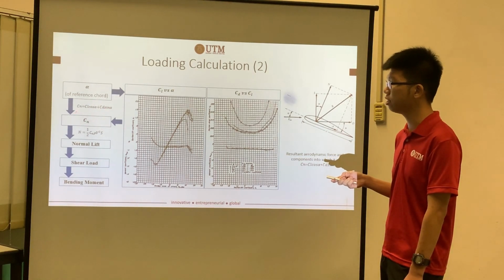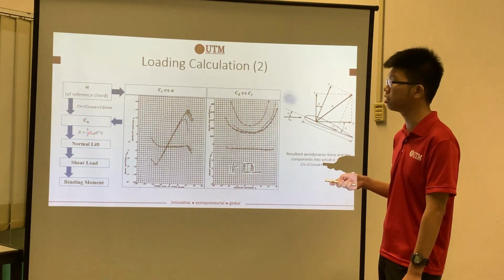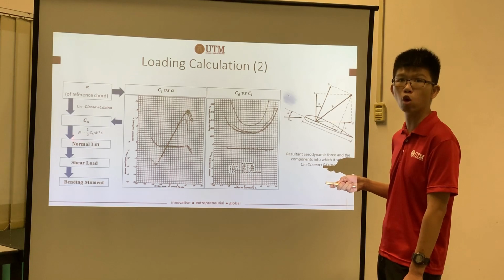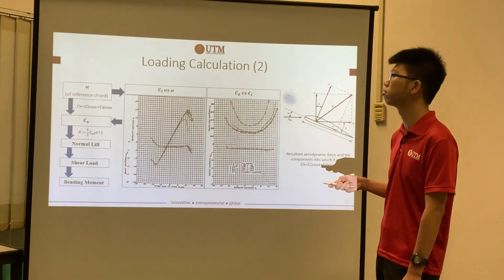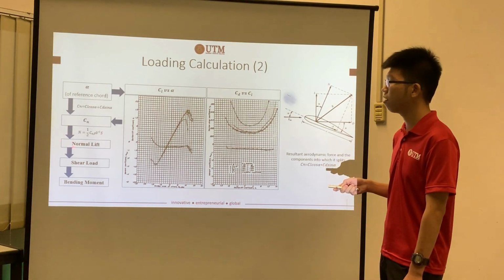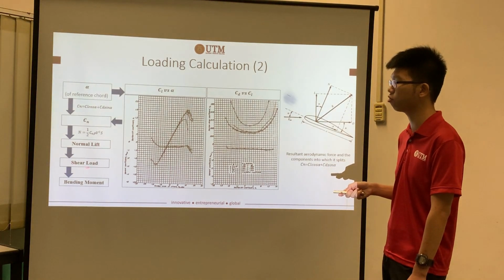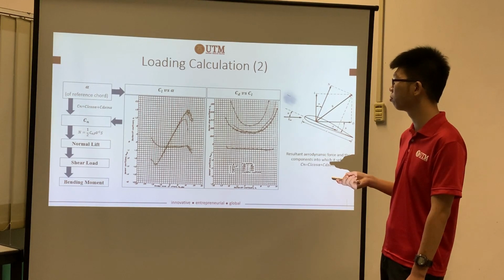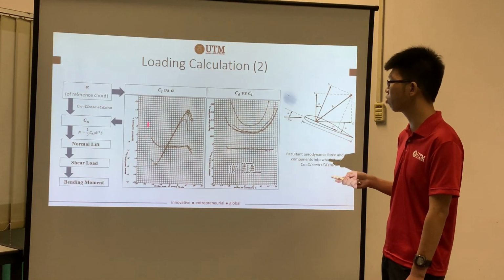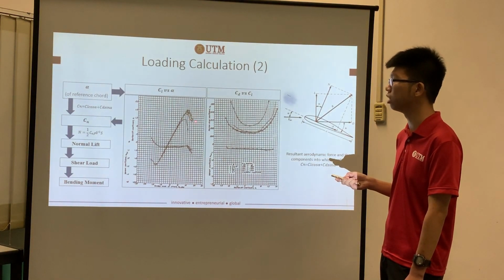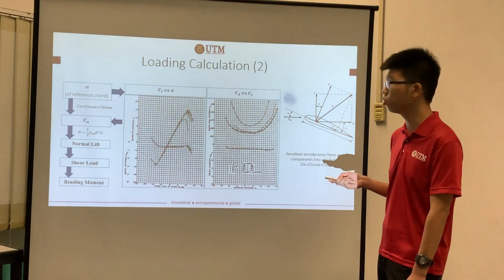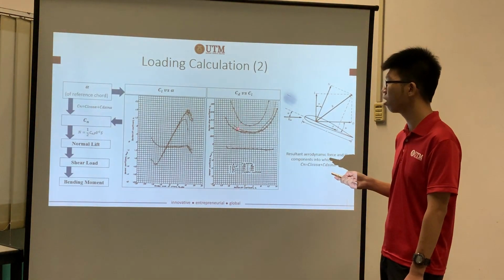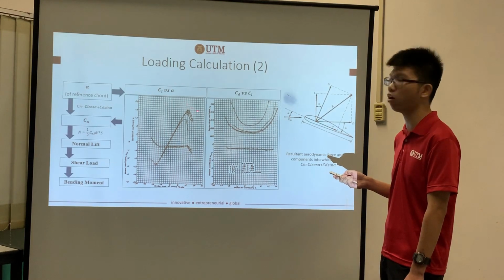So once we got the value of Cn, we can simply obtain the value of normal lift by using this equation. Once we have obtained the value of normal lift, we can simply calculate the shear load and the bending moment. So this is the graph of how to obtain the lift coefficient value and the CD coefficient just based on the value of alpha.